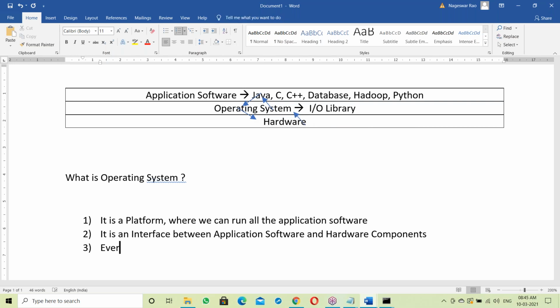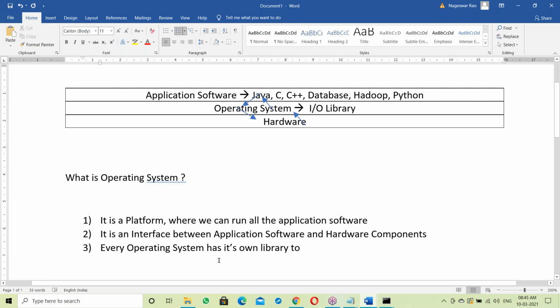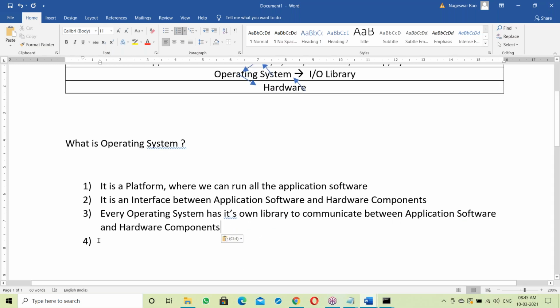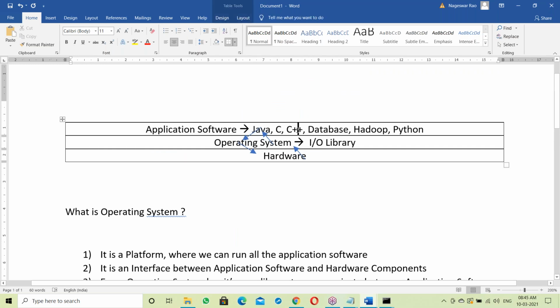So next, one more point here. Every operating system has its own library to communicate between application software and hardware components. Okay, so every OS has its own library. Every operating system has its own library to communicate between application software and hardware components.